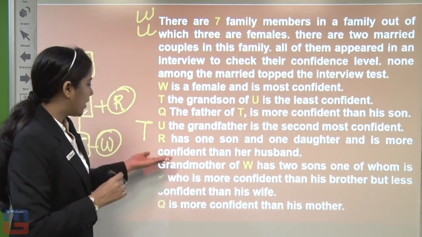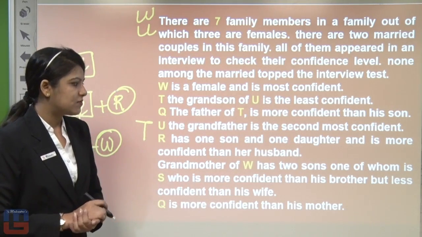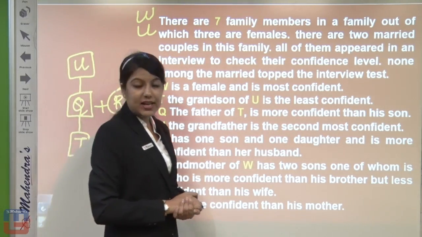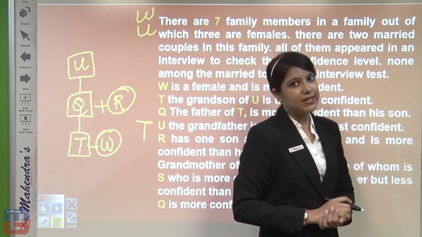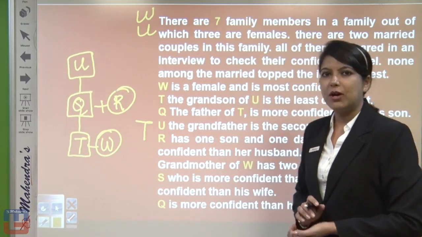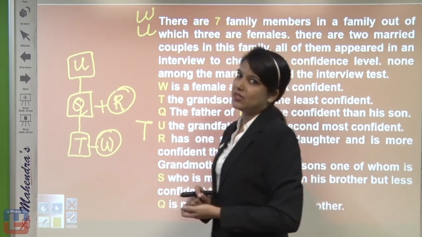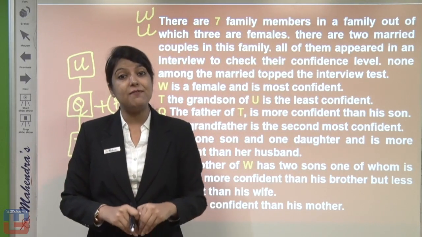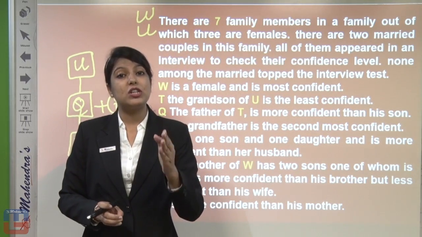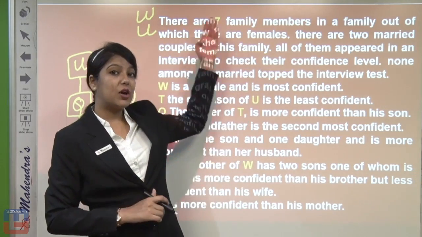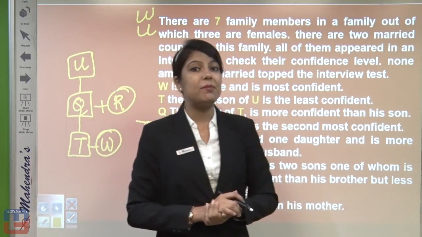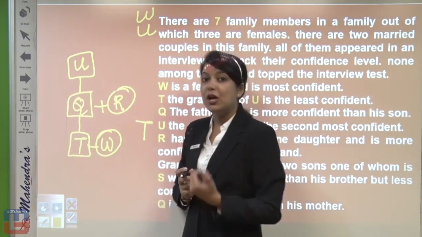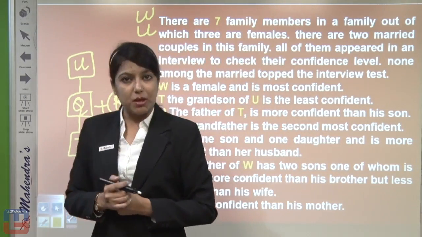Now moving beyond. Grandmother of W has two sons, one of whom is S, who is more confident than his brother but less confident than his wife. A contradictory, complicating condition. S is more confident than his brother but less confident than his wife, but we are talking about Q's wife, because in the question it was given there are 7 family members. So you don't have to imagine any extra family member except these 7 family members.